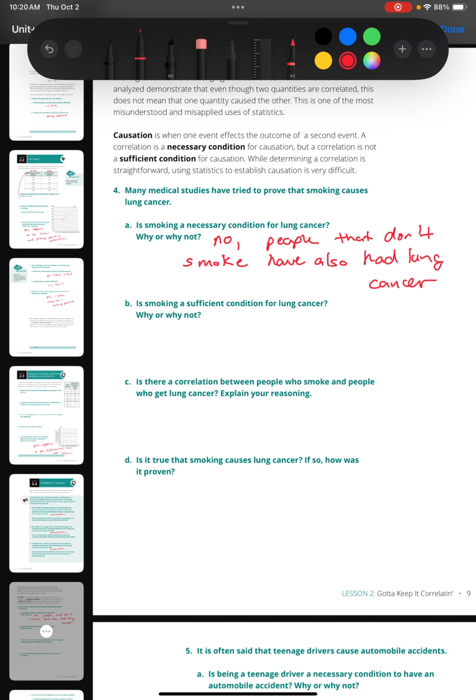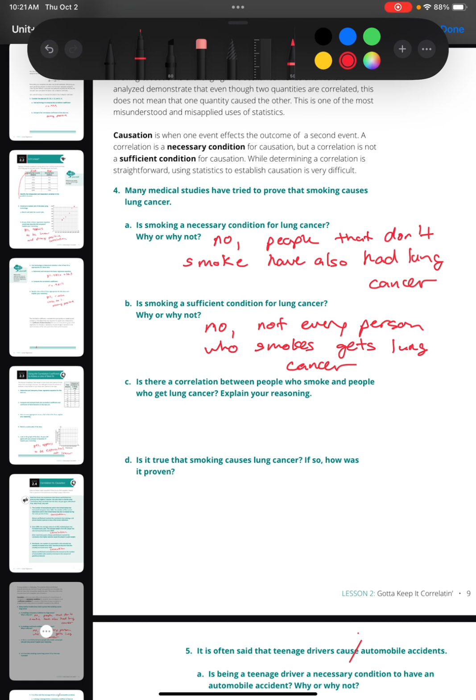Okay, is smoking a sufficient condition for lung cancer? So again, if it's not direct, we would say no. Because not every person who smokes gets lung cancer. So that alone is not a sufficient condition.